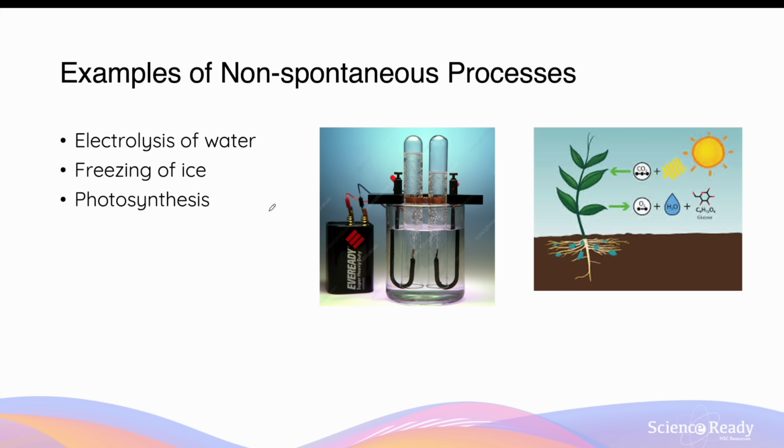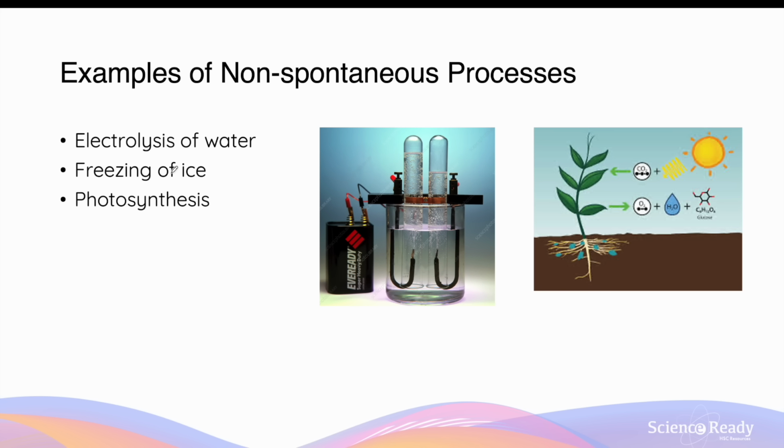Now, I mentioned that just because a chemical process is non-spontaneous, it does not mean it does not occur at all. Here are some examples of non-spontaneous processes. Electrolysis of water involves the decomposition of liquid water into the gaseous state of its elemental components, so H2 gas as well as O2 gas. This process is non-spontaneous and therefore requires a continuous input of electrical energy in order to break the bonds in water to produce hydrogen and oxygen gas respectively.